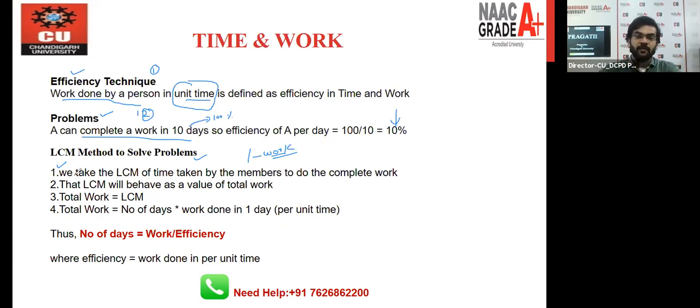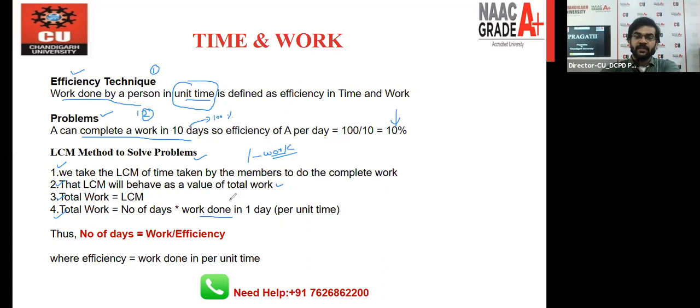Number two thing that we will discuss today is that LCM will behave as the value of total work, which I have already discussed, right? Number 3 point, total work is always equal to LCM. And the last, total work is always equal to the number of days into work done in 1 day, and work done in 1 day is called efficiency, right?